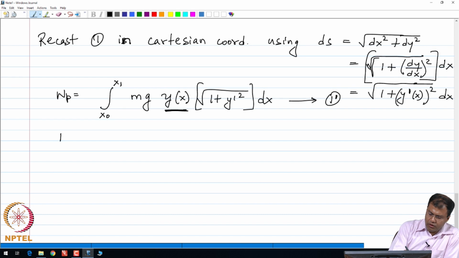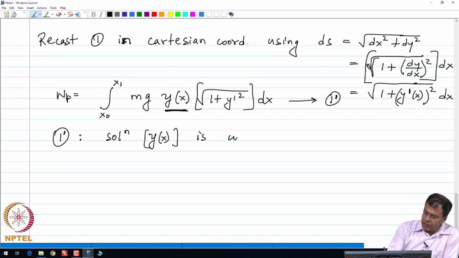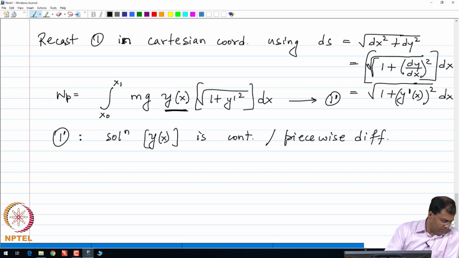One assumption in this optimization problem is that the solution to 1 prime, y of x, is continuous and piecewise differentiable at the barest minimum.